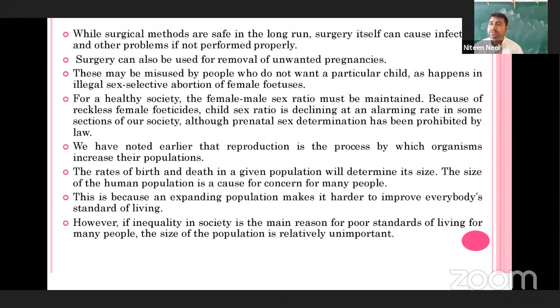This is very important. See, sometimes what happens is that the parents, that is husband and wife after marriage, there is a pregnancy.